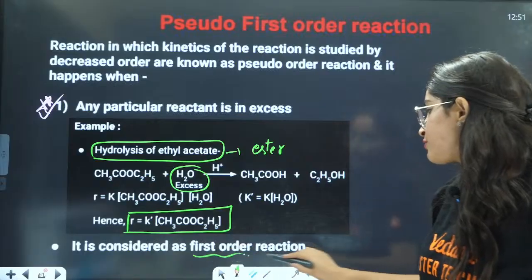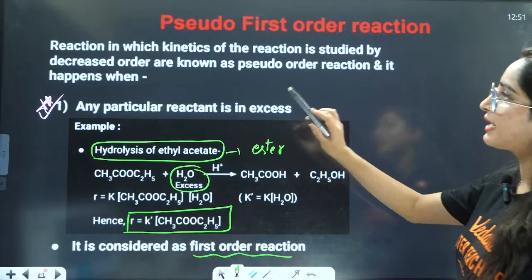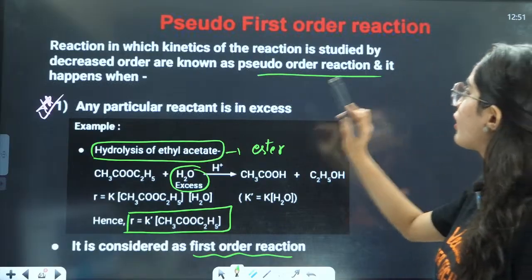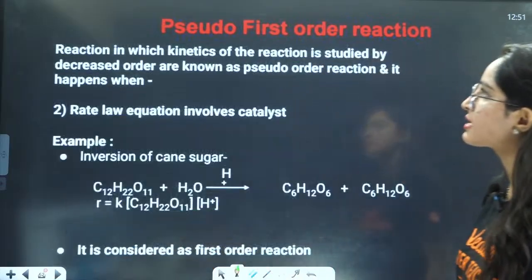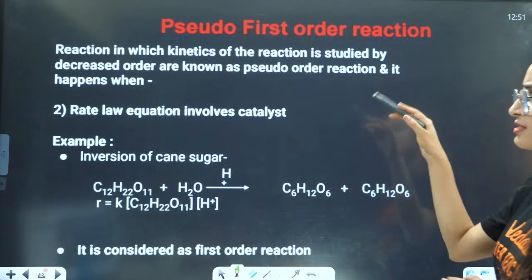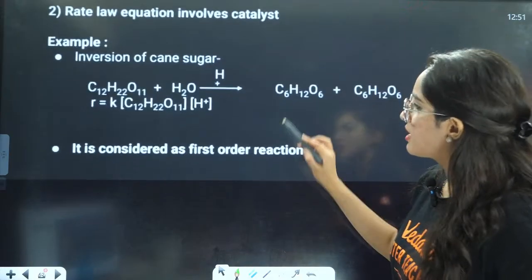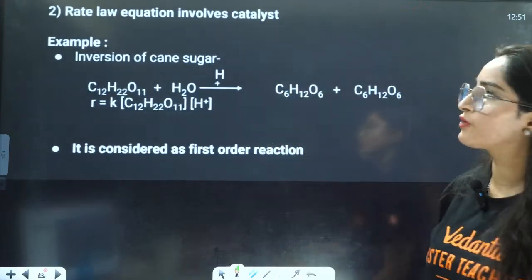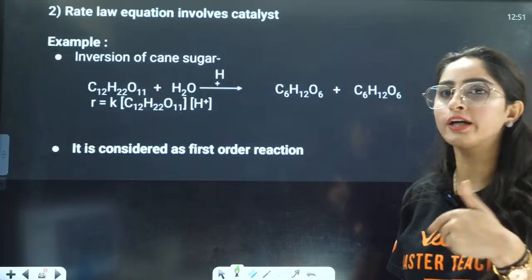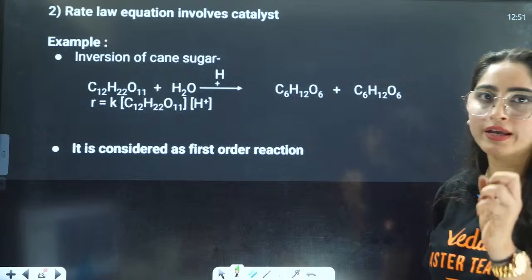It is considered a first order reaction. A reaction whose kinetics is studied by decreased order is called a pseudo order reaction. This too we have done, right? Second, the rate law equation sometimes involves a catalyst. For example, this is the equation of inversion of cane sugar.